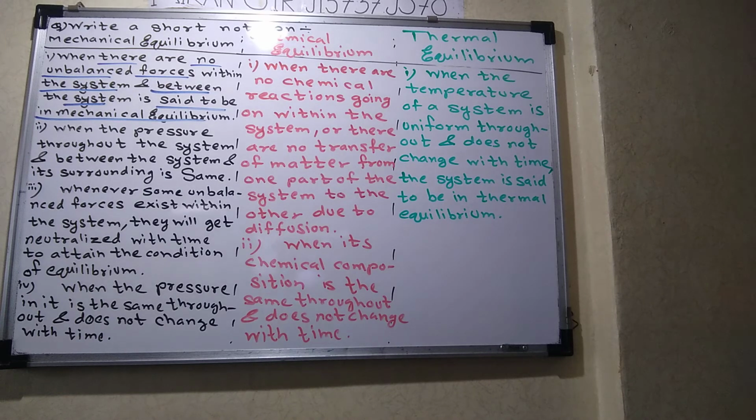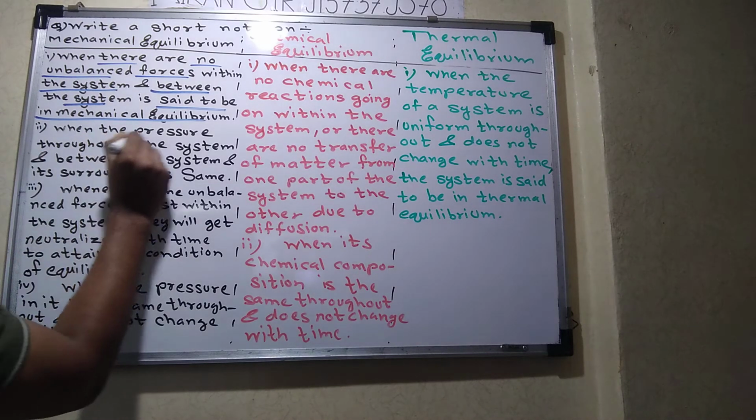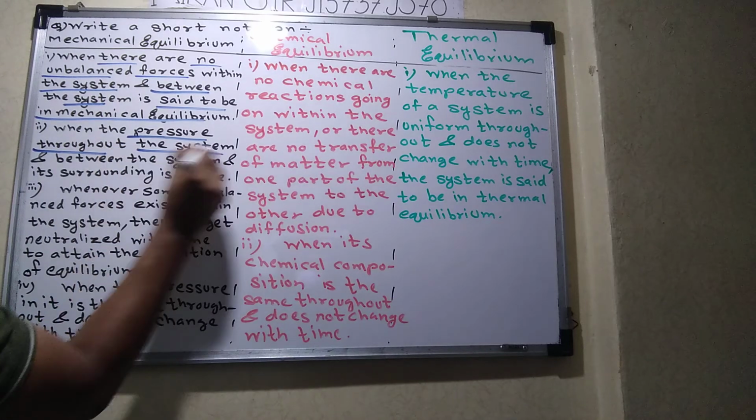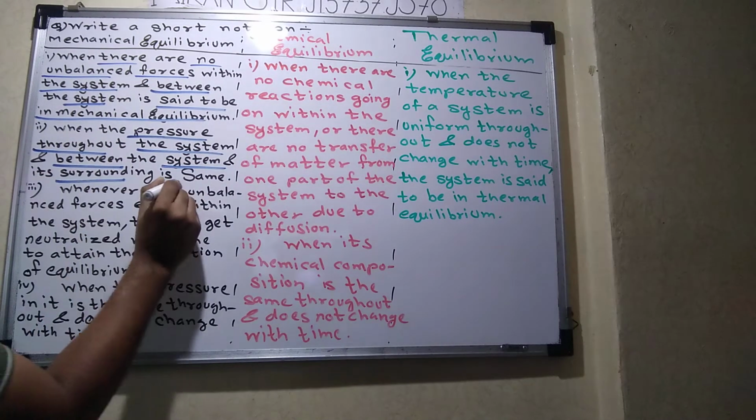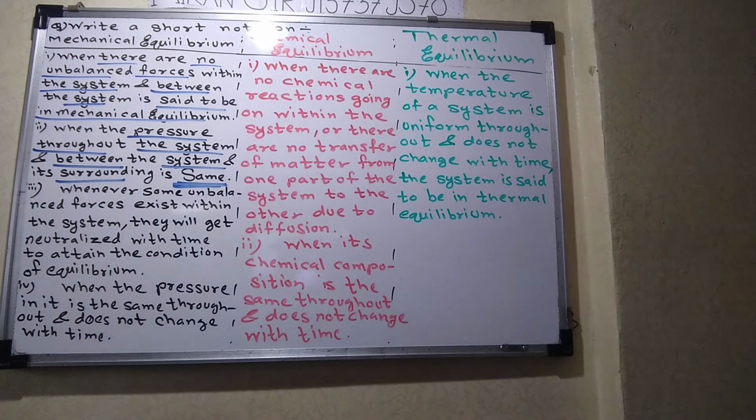Okay, what is the next point? When the pressure throughout the system and between the system and the surrounding is the same, there should not be unbalanced forces. The second point: the pressure throughout the system and between the system and the surrounding is the same. Throughout it is the same. There should not be unbalanced pressure or force.